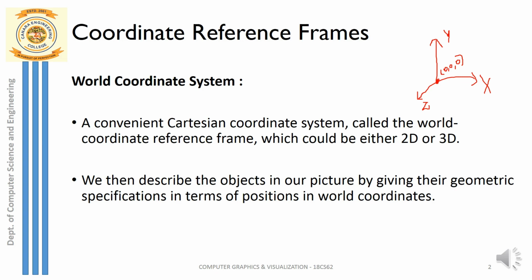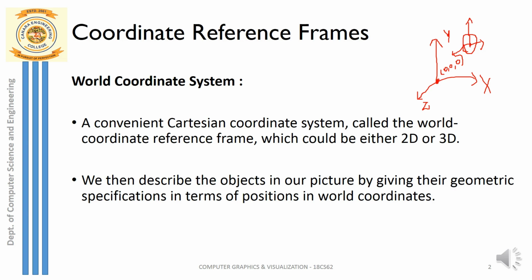When we speak about a particular object, let us take a tree in the real world as an object, where the object itself has a coordinate system. So let me consider this as a world coordinate system, and in this world coordinate system, let me consider an object. This is an object, say a sphere, which has its own coordinate system. Its own coordinate system is again represented in the form of x-axis, y-axis and z-axis, and the center of the sphere, let me take it as the origin. So let me take this as an object coordinate system.